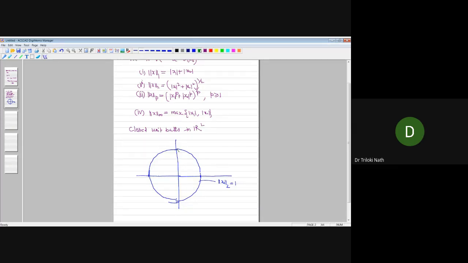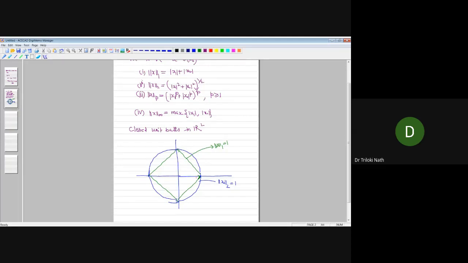Okay, fine. So this is going to define norm x1 is 1, and similarly this, and similarly this. So the boundary and interior of this green region. I'm sorry for that. The green region is nothing but the unit ball for the 1 norm.